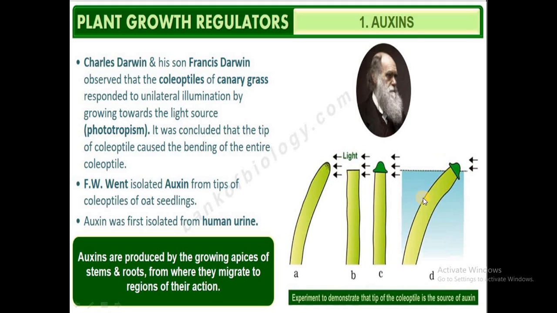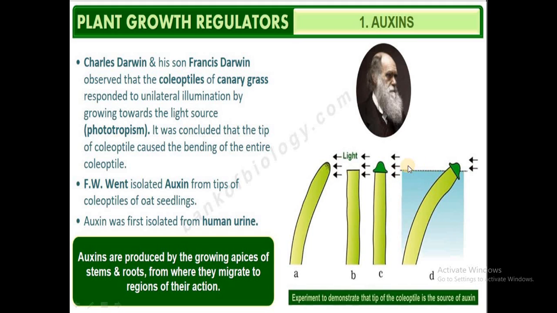You can find in this slide the diagram, coleoptiles of the canary grass. When the growing tip of these coleoptiles was exposed to the light, they could absorb certain chemicals in the tip, which are nothing but the